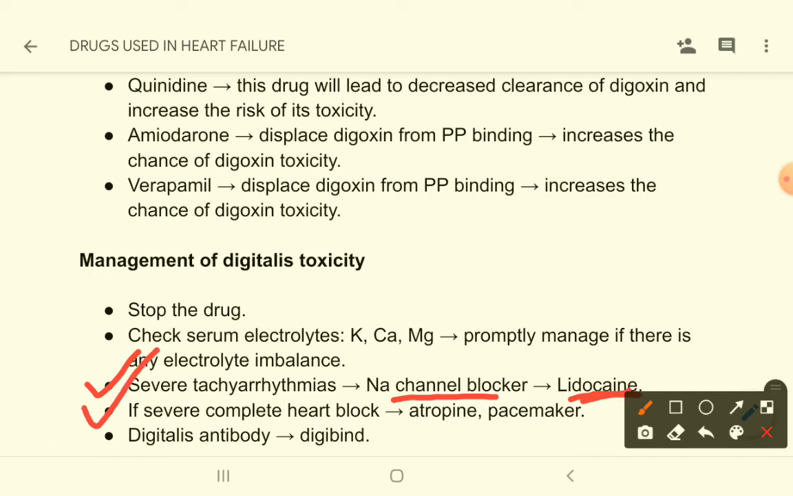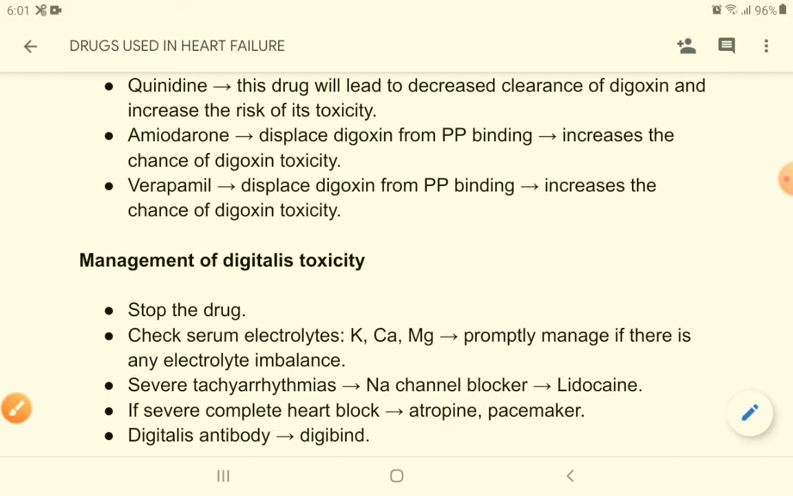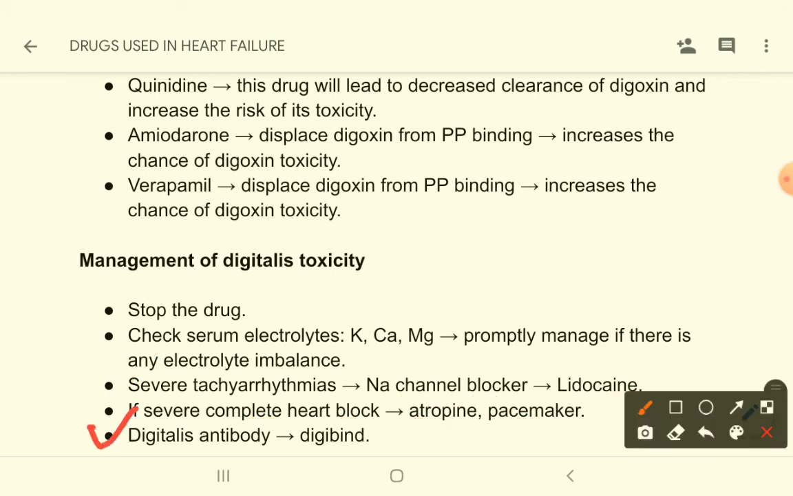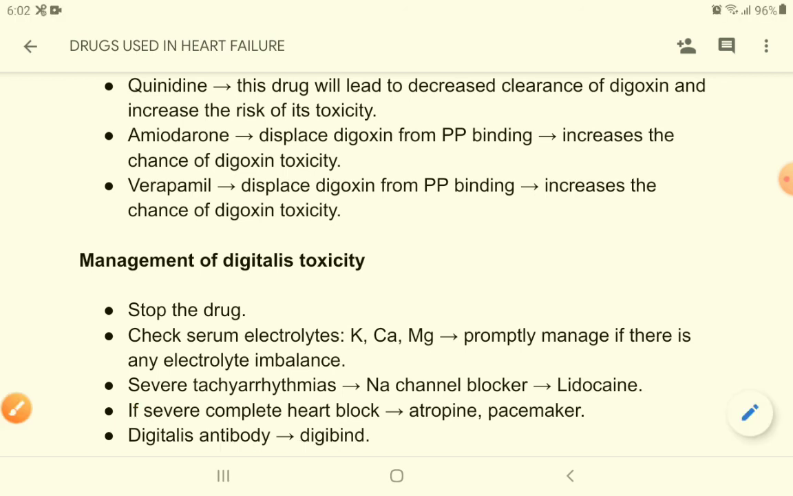Then if there is severe complete heart block, atropine is the medical treatment, but this is not specific. The specific treatment is a pacemaker. You have to give a permanent pacemaker to these patients. And digitalis antibody, Digibind. The name is very easy to remember because digitalis antibody, Digibind, that binds digitalis. So this is all about drugs used in heart failure.